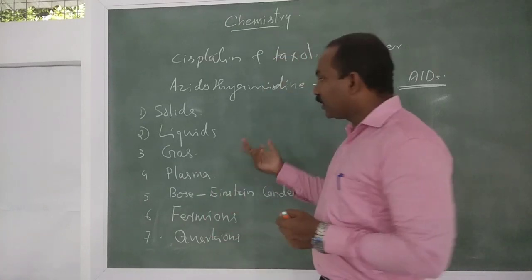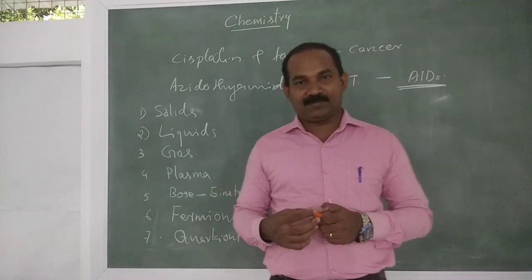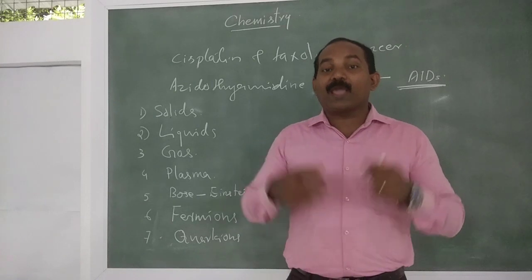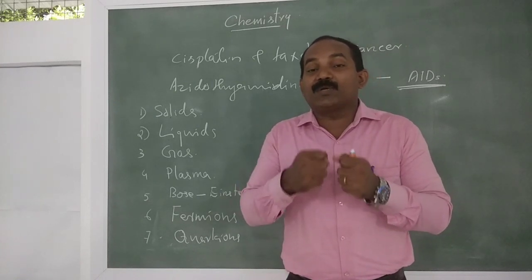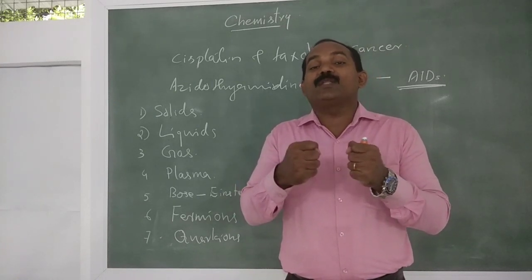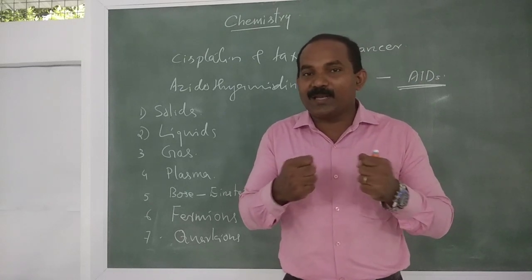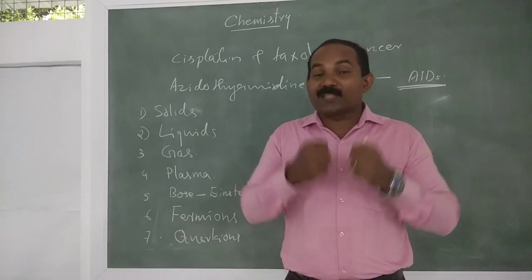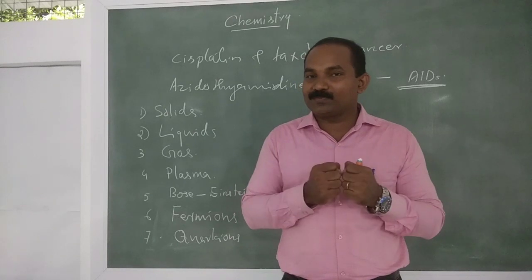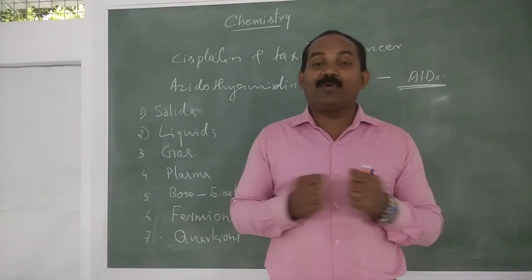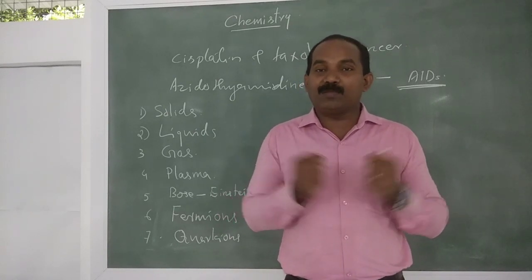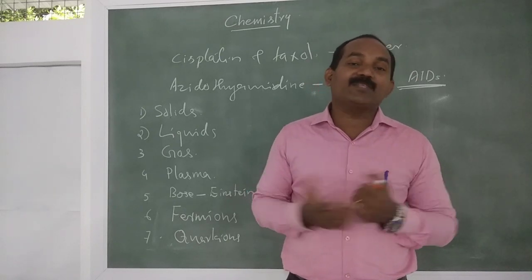Okay, then second one is liquids. What are liquids? In liquids, the constituent particles are loosely packed, loosely held. So that's why they can flow. They have no definite shape.